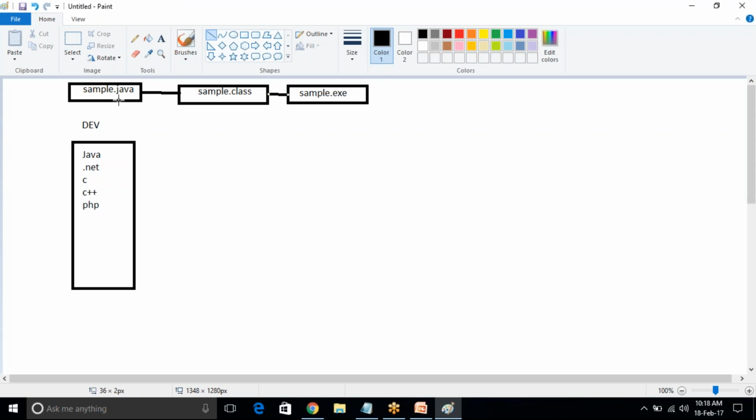See, first what happened, developer writing the code. After that, we need to compile the code. Why? Because it is human understandable format only. After compilation only, machine can understand. So while compiling, we are generating some executable files.